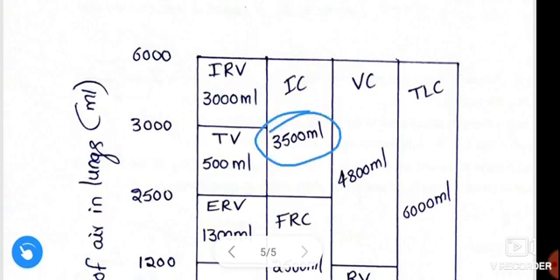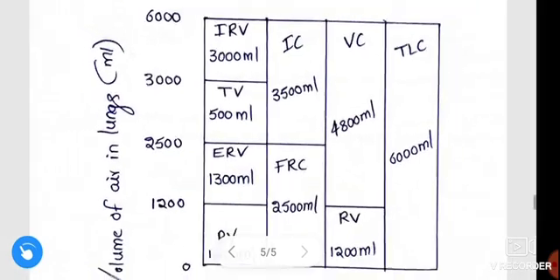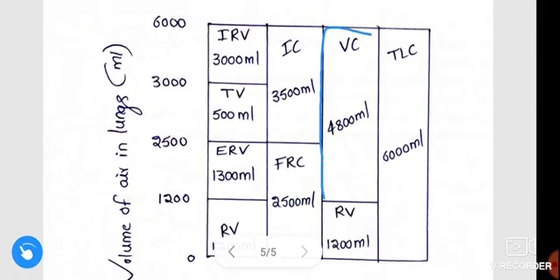Vital capacity is tidal volume plus inspiratory reserve volume plus expiratory reserve volume: 500 plus 3000 plus 1300, which is 4800 ml.